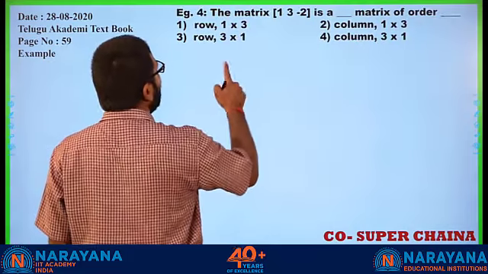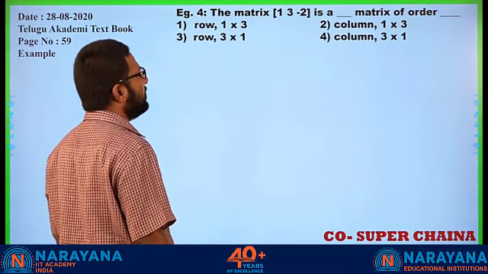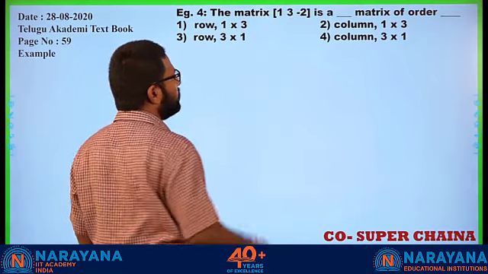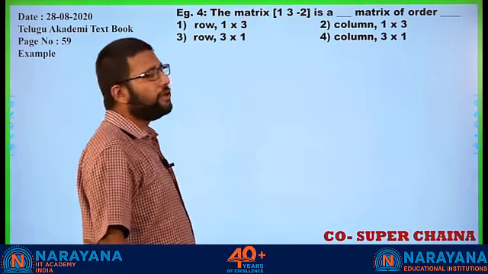The matrix [1 3 -2] is a dash matrix of order dash. Now, in this matrix 1 3 minus 2, how many rows do we have? 1 row. How many columns? 3 columns.